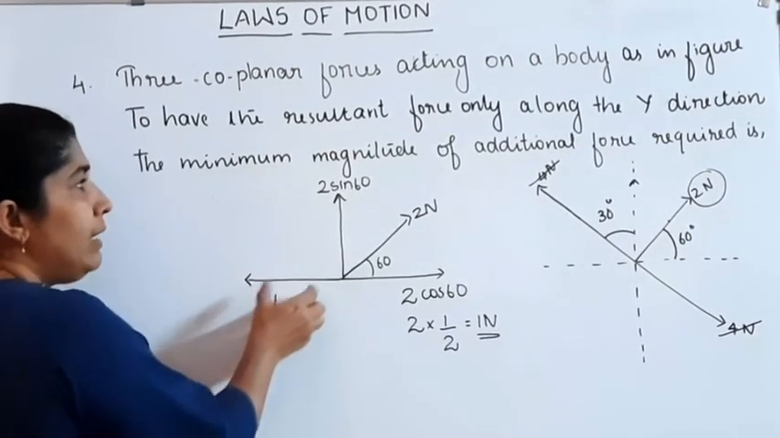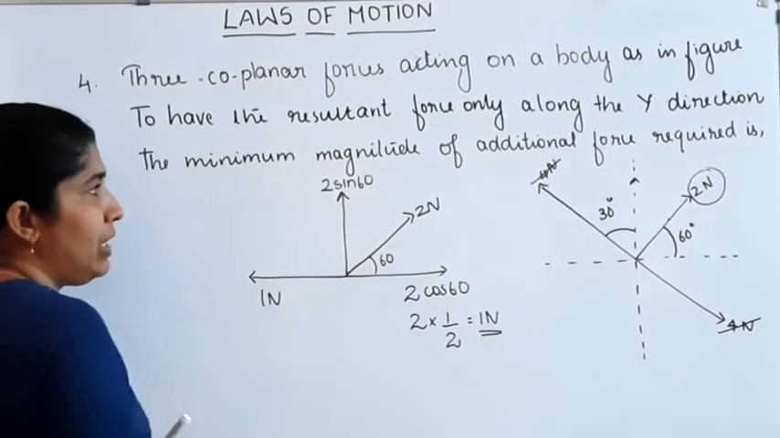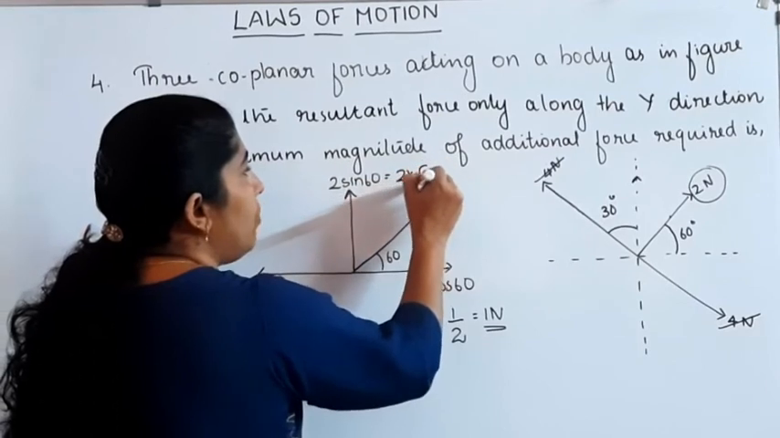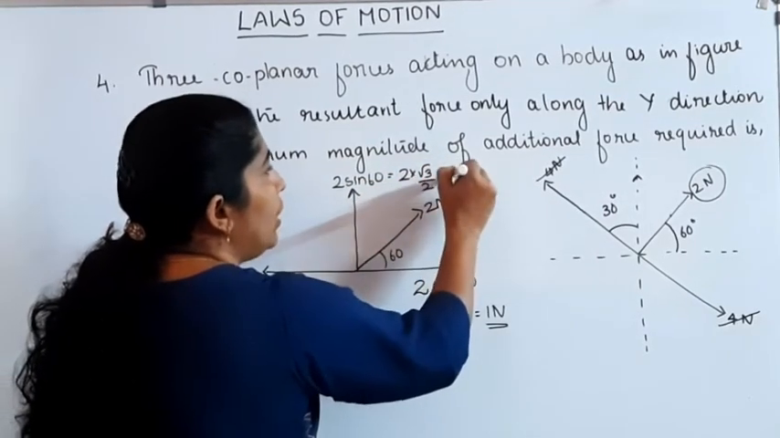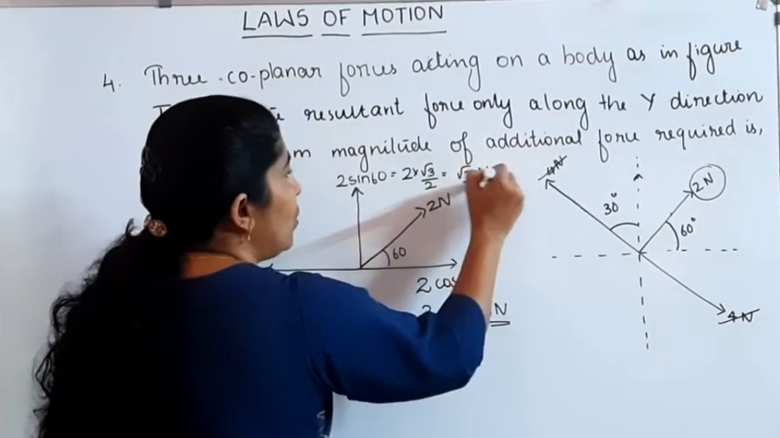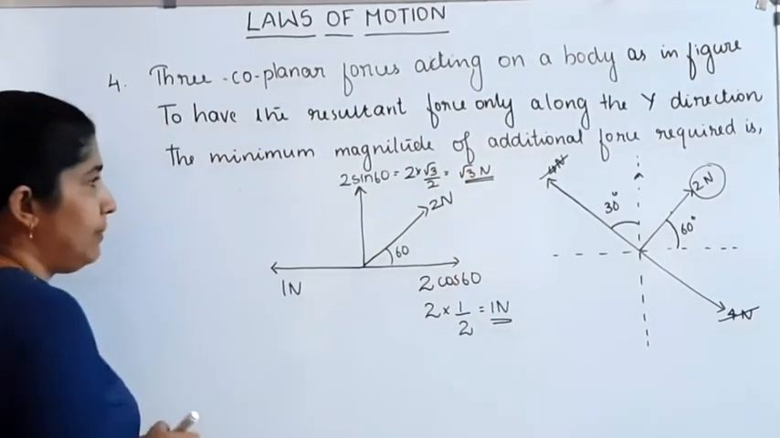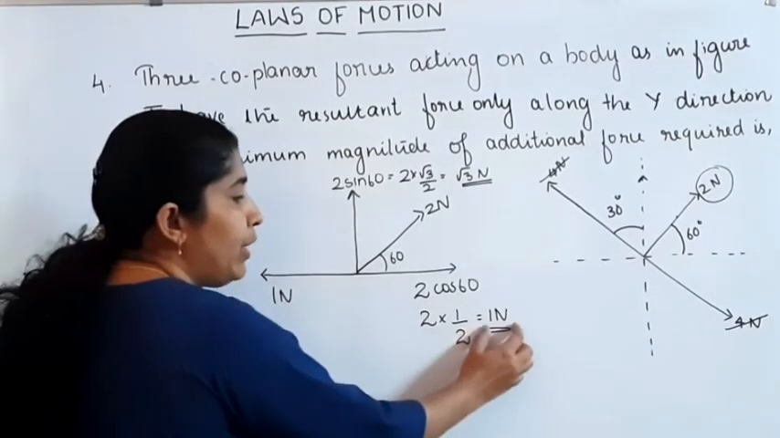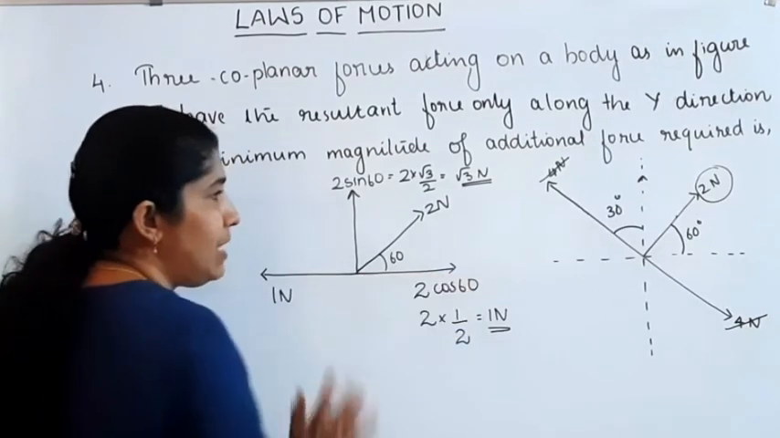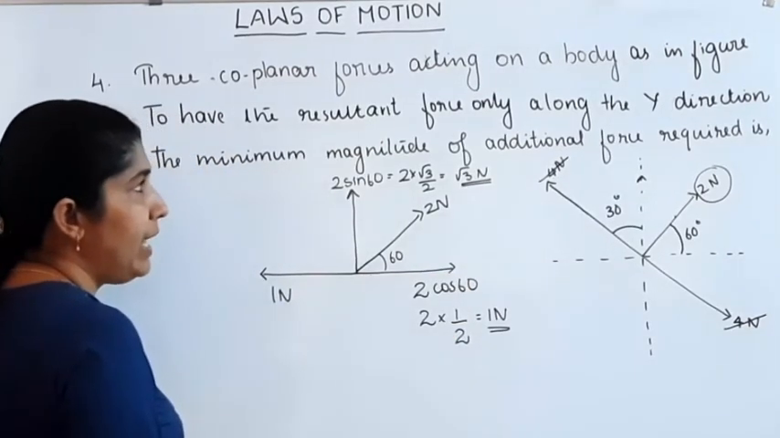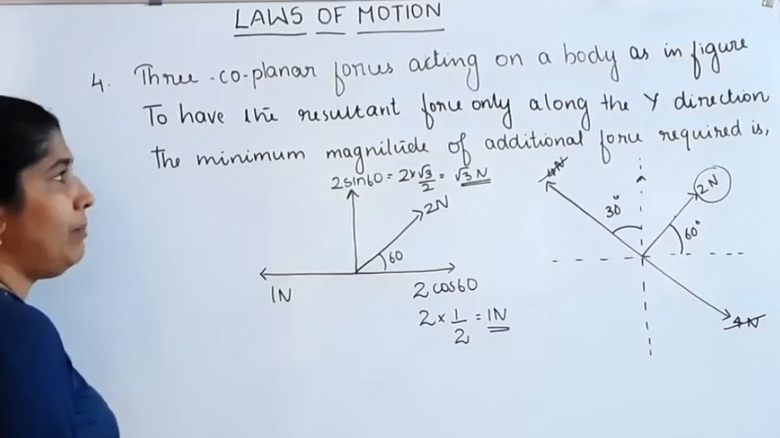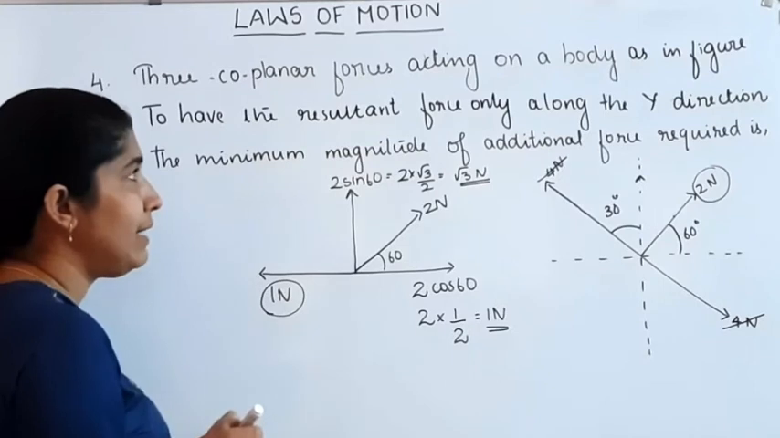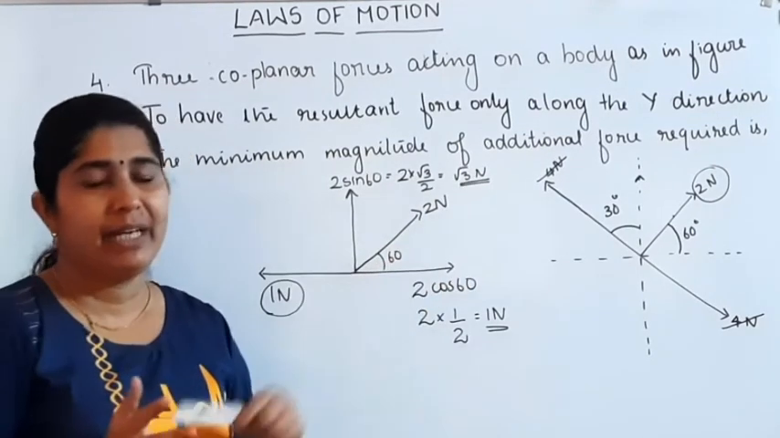Then only there will be a force in the y direction, that's equal to 2 into sin 60 is equal to root 3 by 2, that's equal to root 3. Root 3 Newton is the force which is acting in the y direction. This 1 Newton force cancels the 1 Newton force which is acting along the positive x direction. Therefore our answer is the minimum additional force required is 1 Newton, so as to make the resultant force only along the y direction.